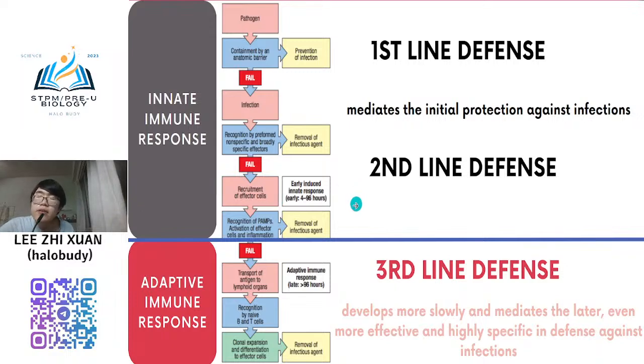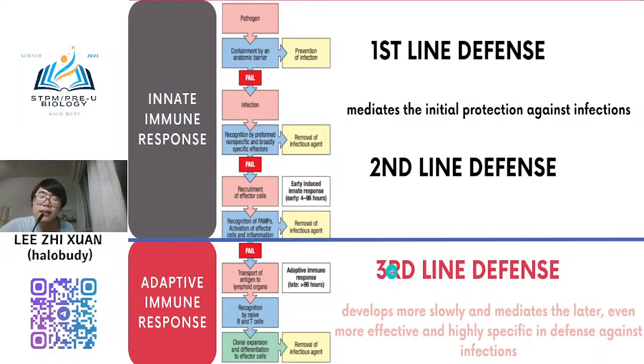Leukocytes like macrophage, dendritic cell, natural killer cell, neutrophil and basophil will be stimulated and trigger phagocytosis to engulf all the pathogens. This is the second line.